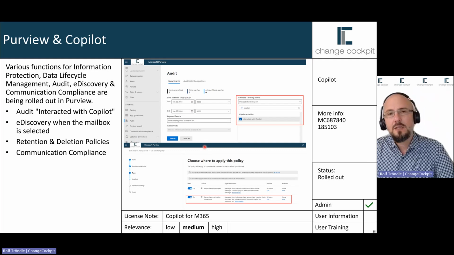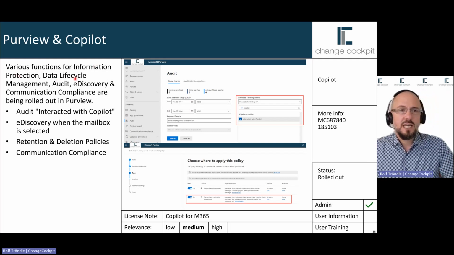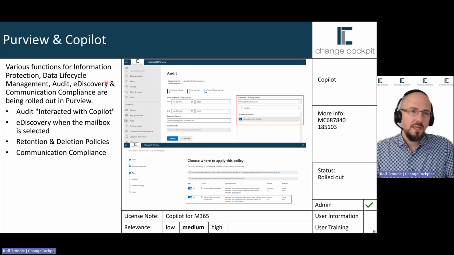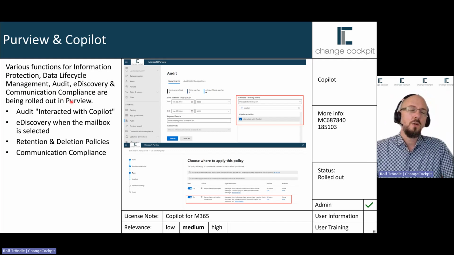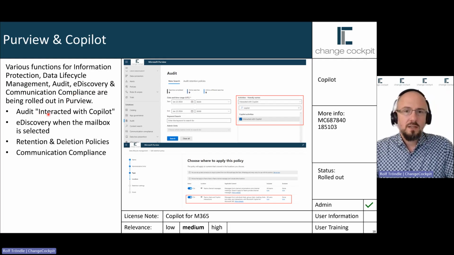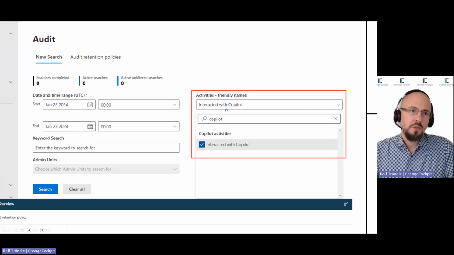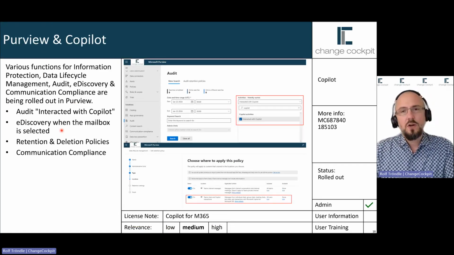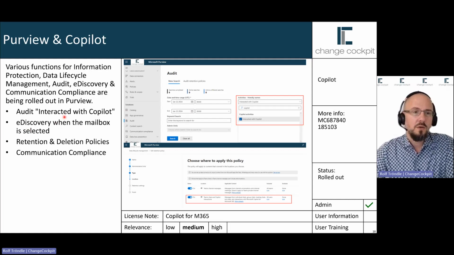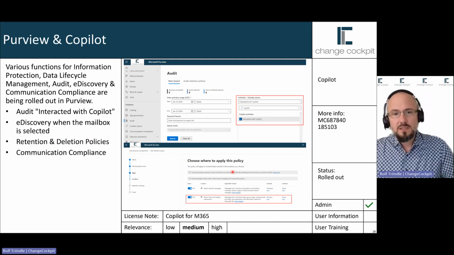Then Purview gets some extensions for Copilot naturally. For example, for information protection, data lifecycle management, Purview audit, e-discovery and communications compliance. This is currently being rolled out or is already rolled out. You can get audit logs with the action interacted with Copilot, so you're able to do audit log research. If you search inside a mailbox in e-discovery, you will get the Copilot prompts which the user used, and retention and deletion policies will be extended.